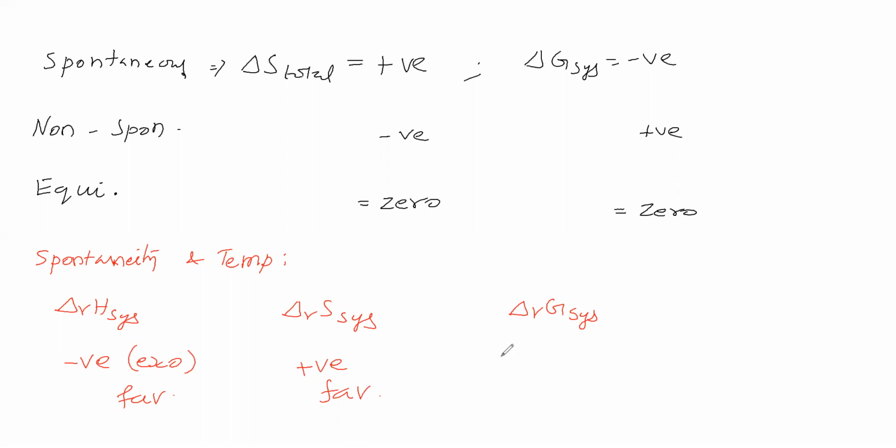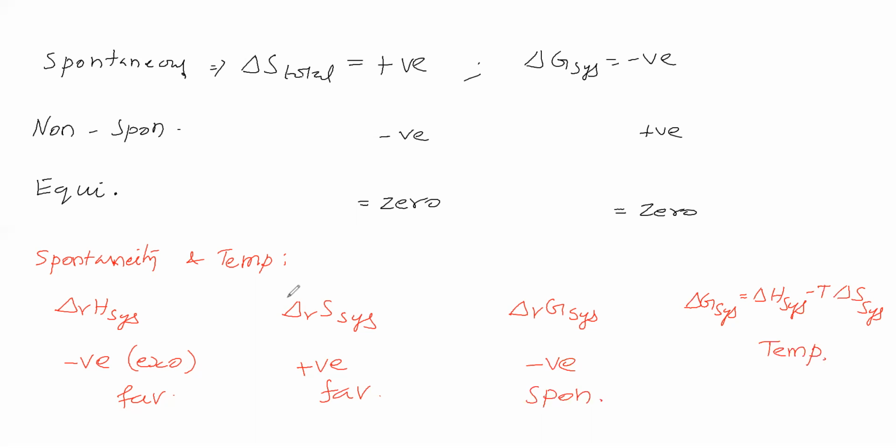Delta G should be negative, then only the process is spontaneous. Otherwise, no. Now, at what temperature can delta G be negative, so that the process is spontaneous? For that, what formula do we use? Delta G system is equal to delta H system minus T delta S system. It is the formula we have taken.